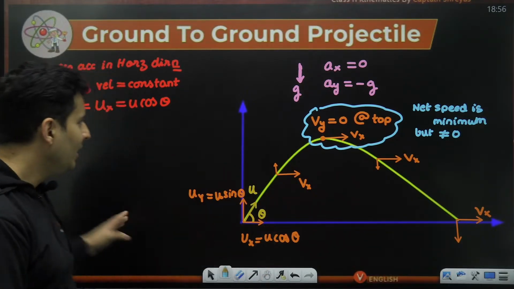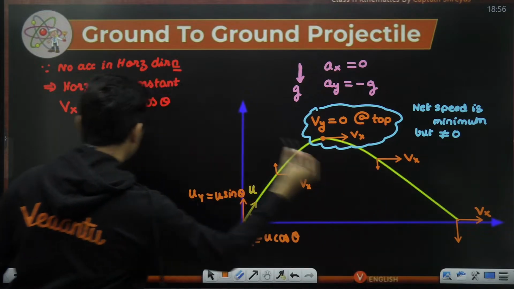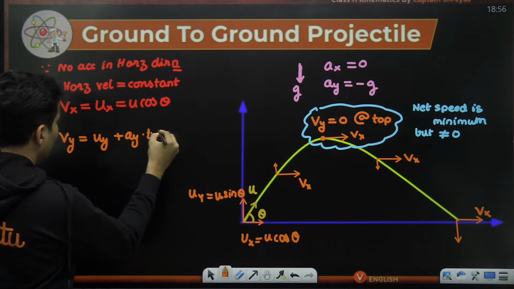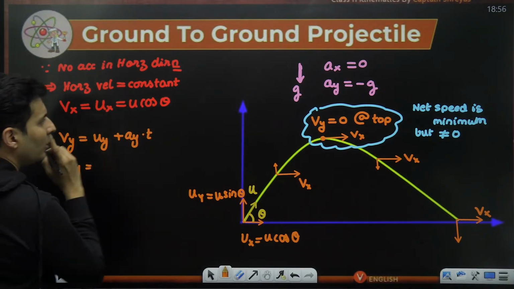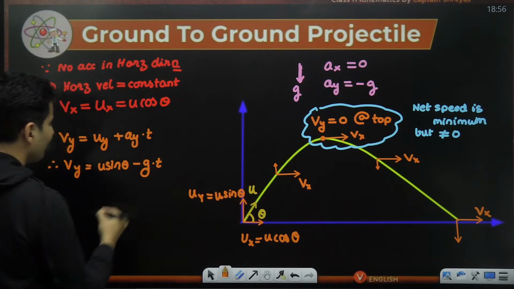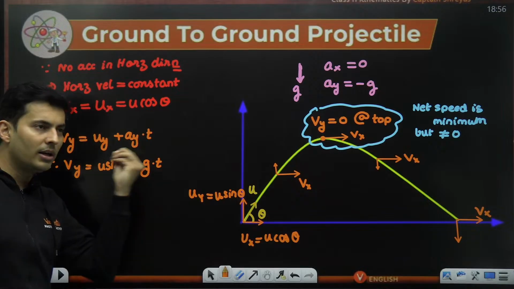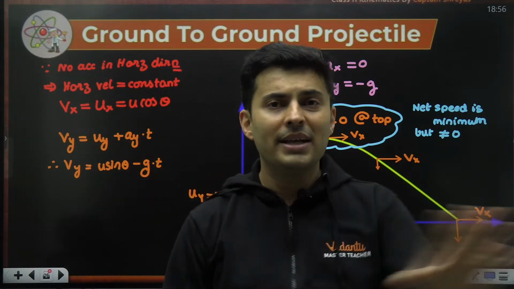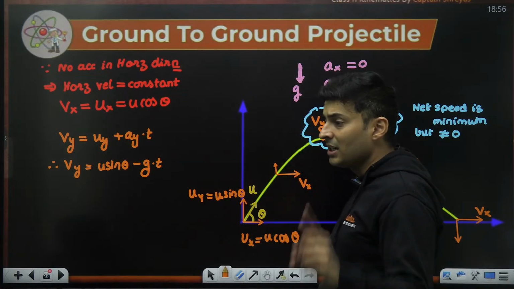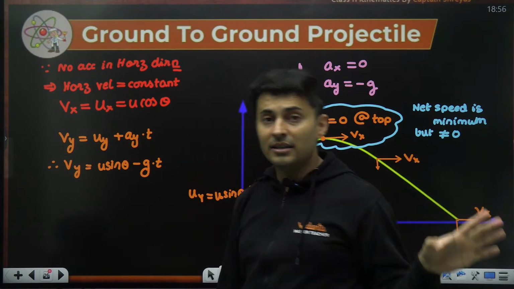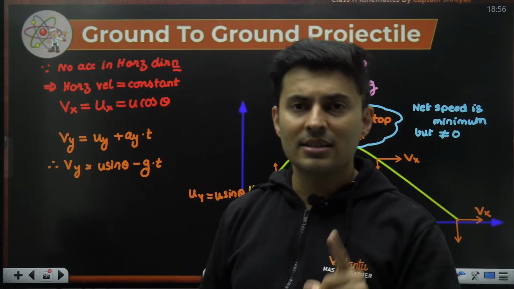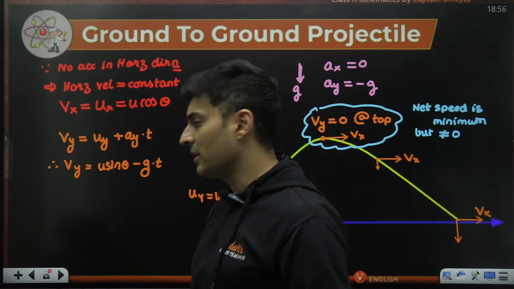Perfecto. It's the vertical velocity which keeps changing, and we can use Vy = uy + ay t to find it. Uy is nothing but u sine theta, and acceleration is minus g, into t. So it's just usage of kinematics to find anything. You can use basic kinematics to find velocity, displacement, etc., whether in the x direction or the y direction. Just keep in mind, in the x direction acceleration is not there, so speed will be constant. Only in the y direction is acceleration there, and that's why the velocity keeps changing.